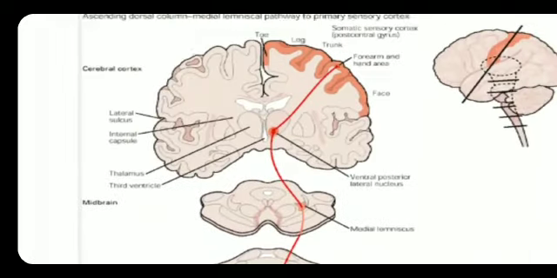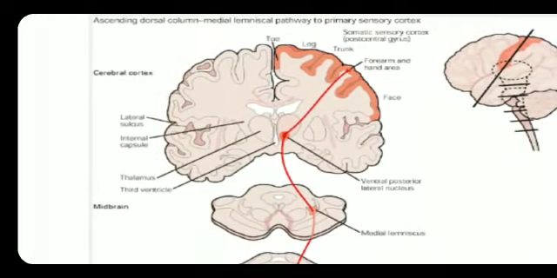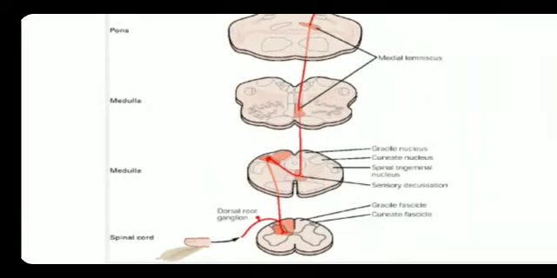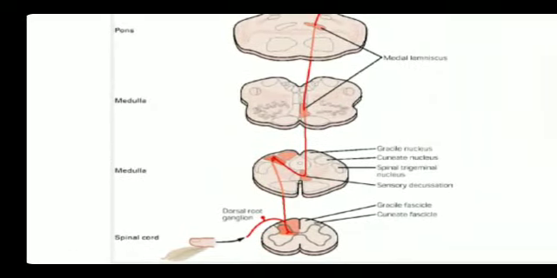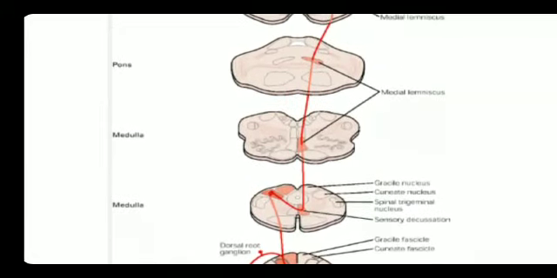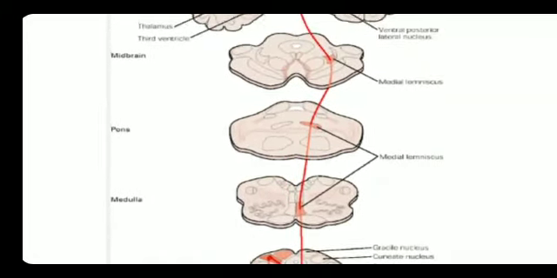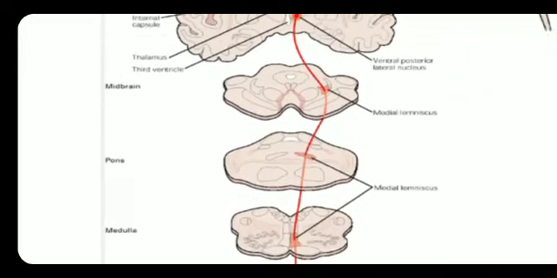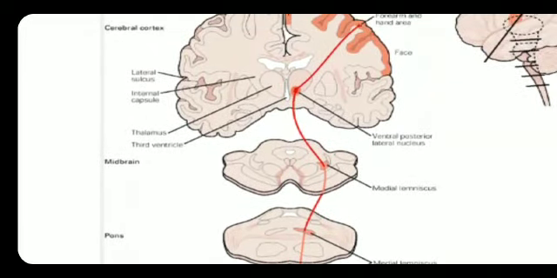Now I'll briefly cover the dorsal medial lemniscal system, an ascending tract. The first order neuron starts here and does not cross to the opposite side; it ascends up to the medulla. From the medulla it crosses to the opposite side and ascends to the thalamus, where the second order neuron ends.